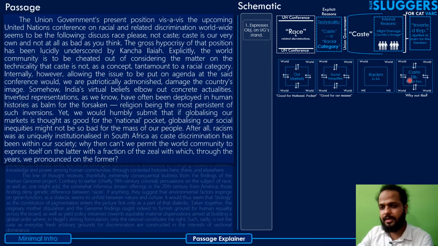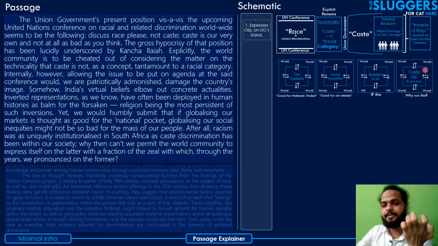So why then can't we permit the world community to express itself on the caste discrimination that is apparent in our society? Why can't we do that, especially with a fraction of the zeal with which through the years we pronounced on the former?